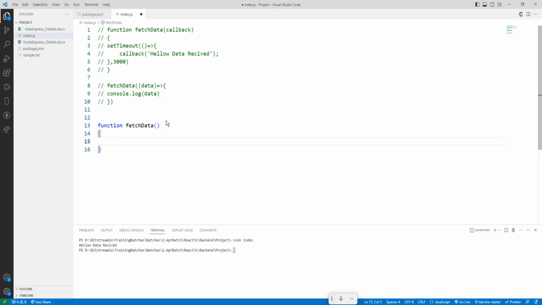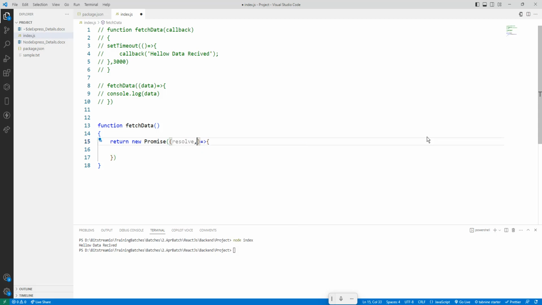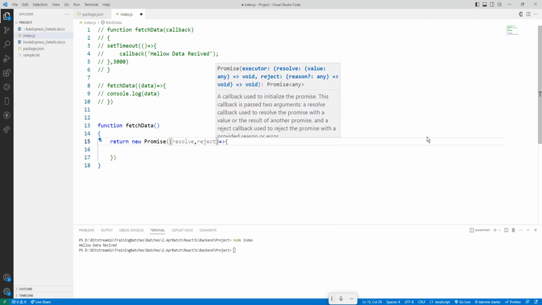return a new promise. So here I have one more function. There are two possibilities: either resolve or reject.